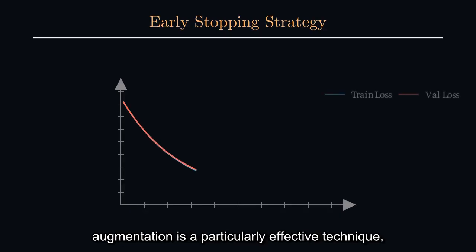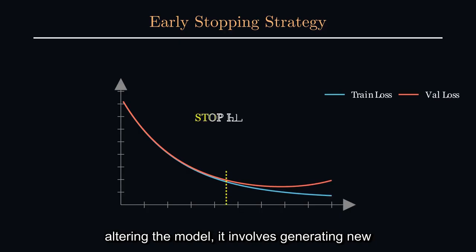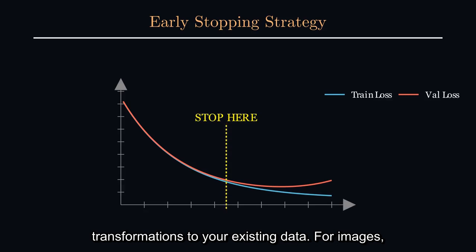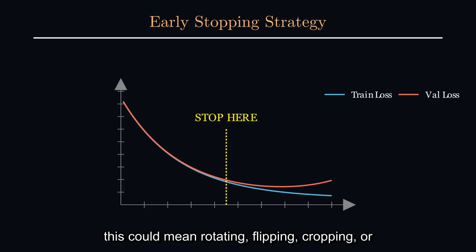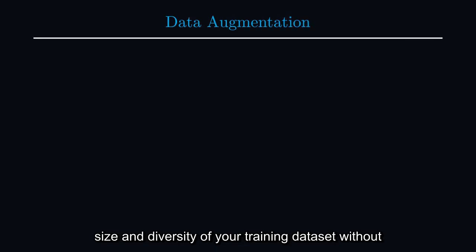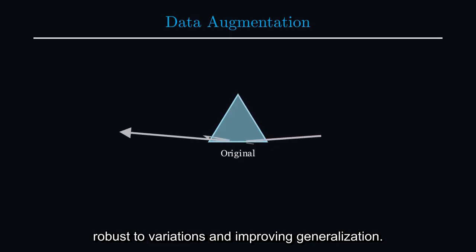Data augmentation is a particularly effective technique, especially in areas like computer vision. Instead of altering the model, it involves generating new training examples by applying various transformations to your existing data. For images, this could mean rotating, flipping, cropping, or changing brightness. This effectively increases the size and diversity of your training dataset without collecting new raw data, making the model more robust to variations and improving generalization.